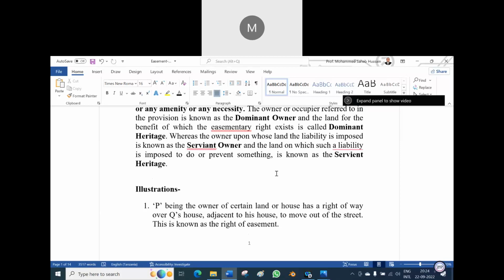Then who is the dominant heritage? The property in occupation of which the occupier is there. The person who enjoys the easement or benefit is called the dominant heritage. A dominant heritage is not the owner of the property, and is not the occupier of the property, but he will enjoy the benefit of the property through the easement right. Whereas the owner upon whose land the liability is imposed is known as the servient owner also. So the owner or the occupier can be known in two ways.